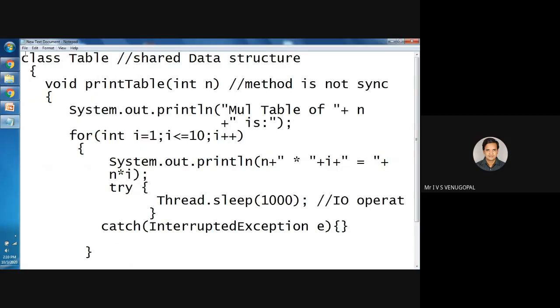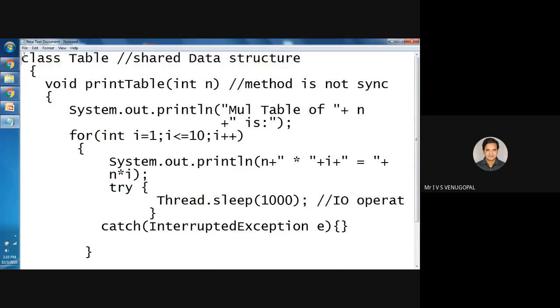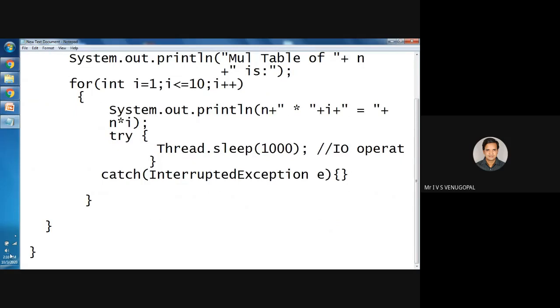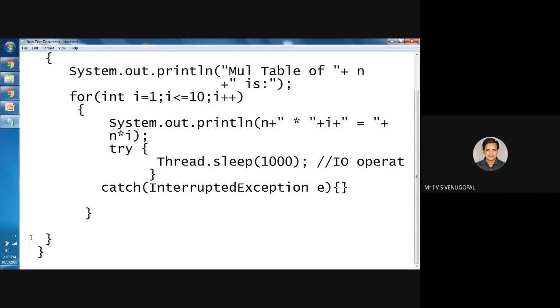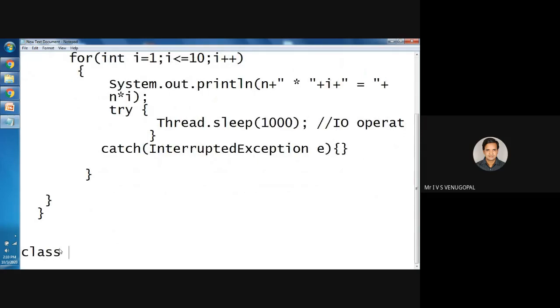For example, consider table is a shared resource. A shared resource, or shared data structure, means this can be shared by more than one thread. Now I need to create the threads. So this closes the for loop, this closes the printTable method, this closes the class. Next, I need to create more than one thread.